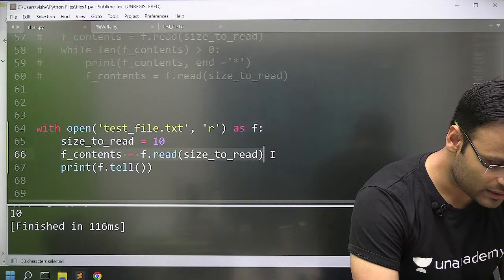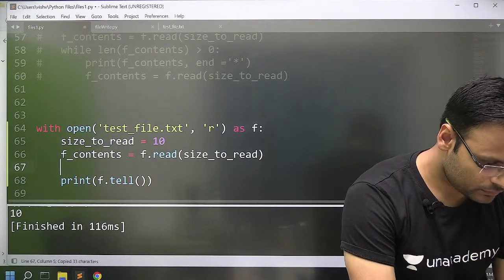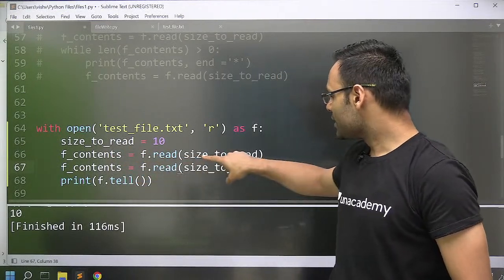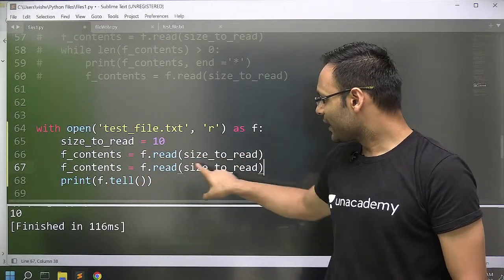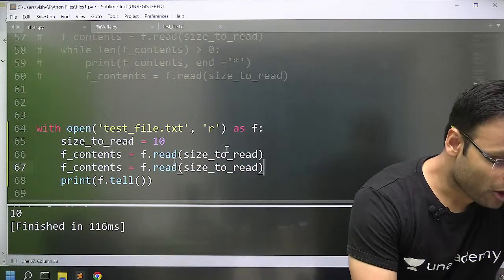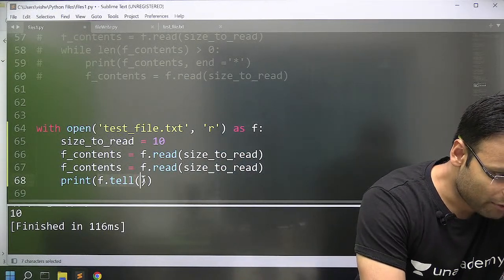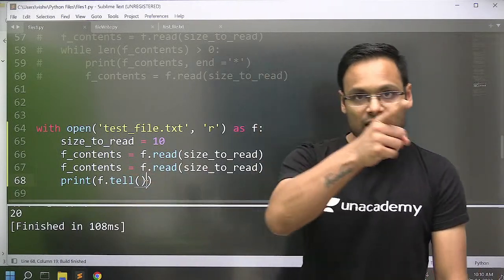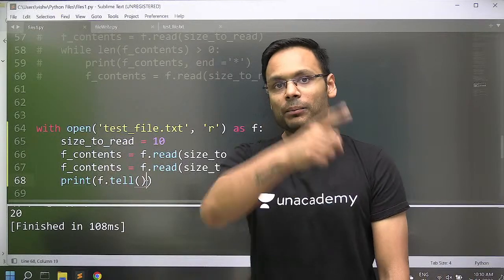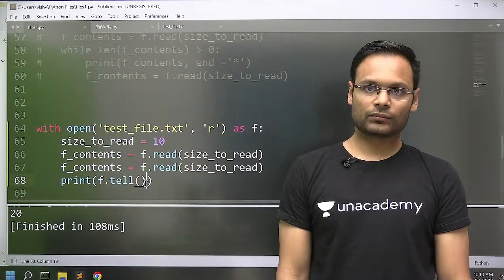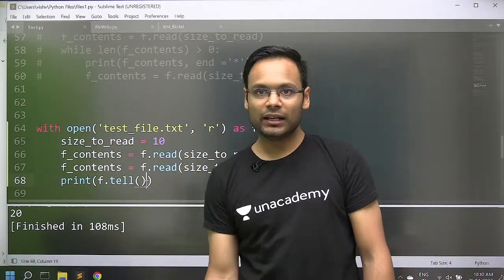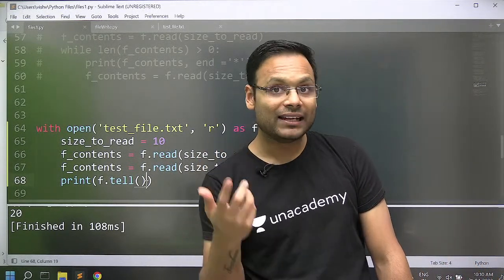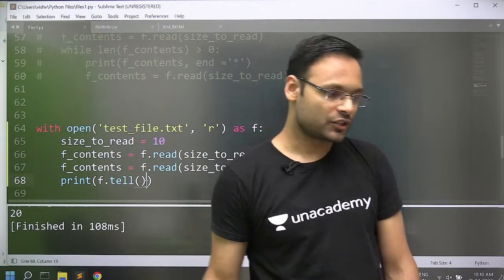I will try to run this once again. Look at this. I run f content equal to f.read 10 twice. When I call the f.tell method and print, what will it print this time? 20. Just because my pointer has moved 10 plus 10, 20 characters further. So the f.tell method will give you the position of the pointer in the file, where it has reached.